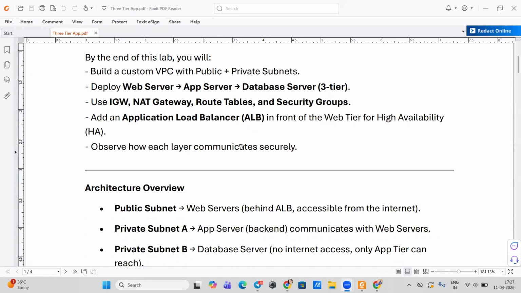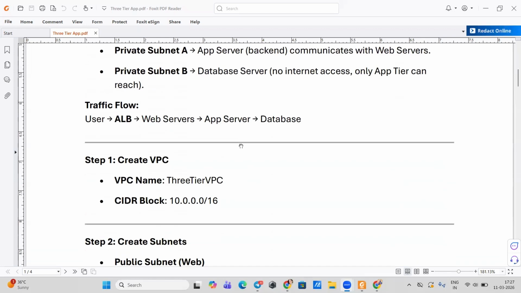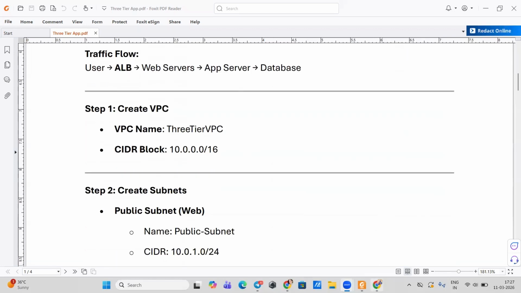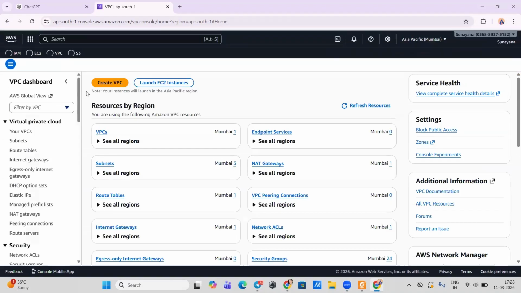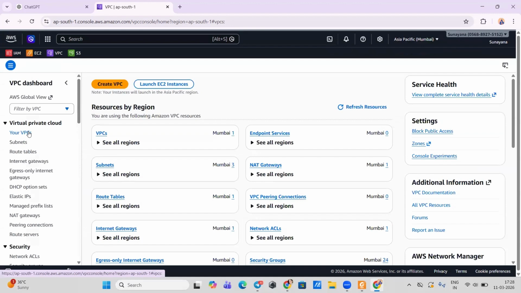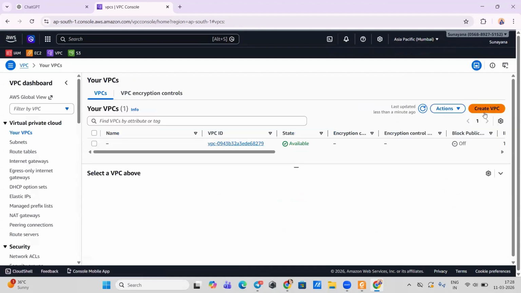So let's get started. Starting first, we are going to create a VPC. Okay, create VPC.